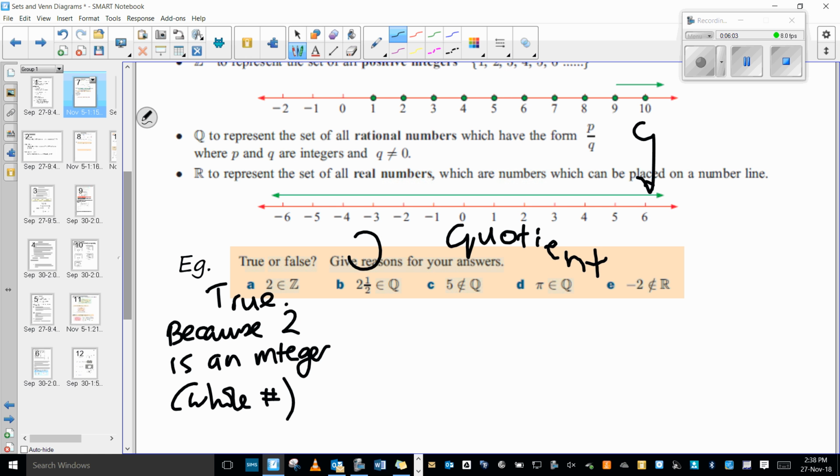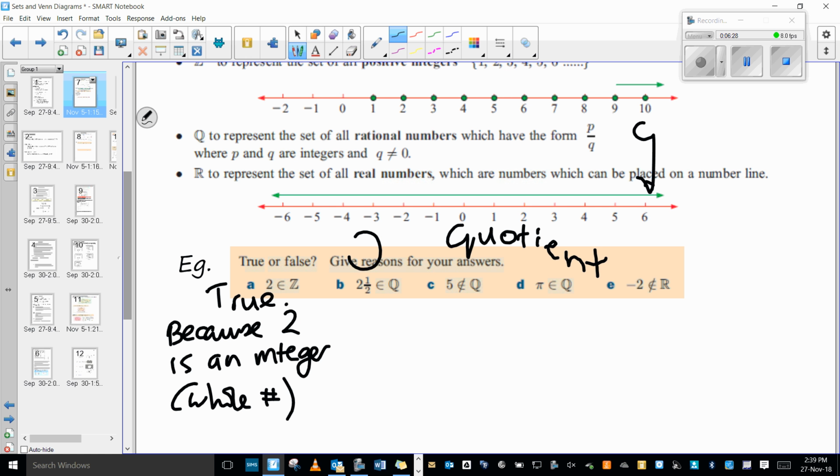Dinah, what does D ask? Five is a rational number. Is that true or false? Good. Okay, so pi is a rational number. Pi is not a rational number, so that's false. And you could say something like pi is not a rational number. It cannot be written as a fraction. Or just saying it's not a rational number is sufficient.